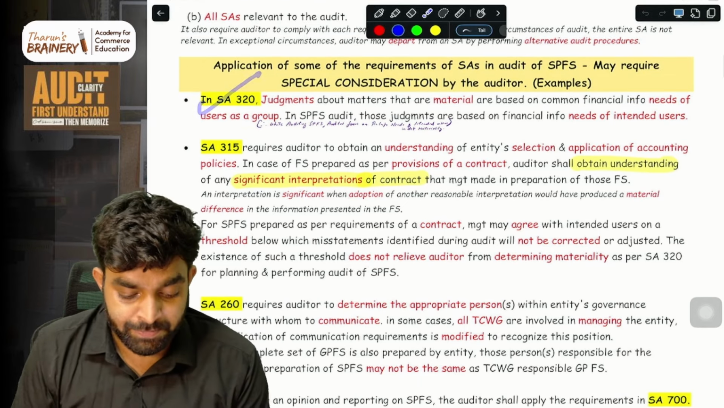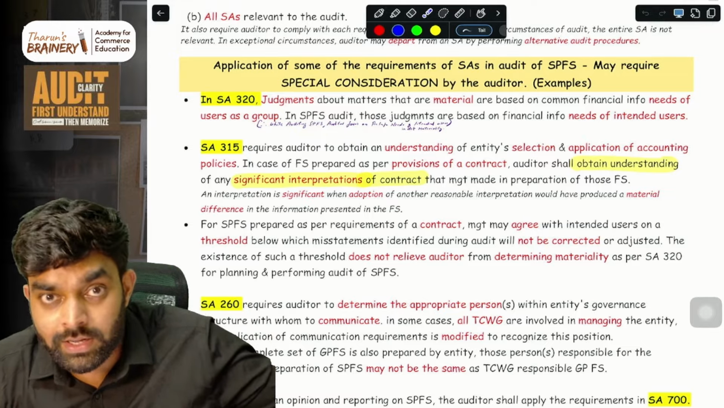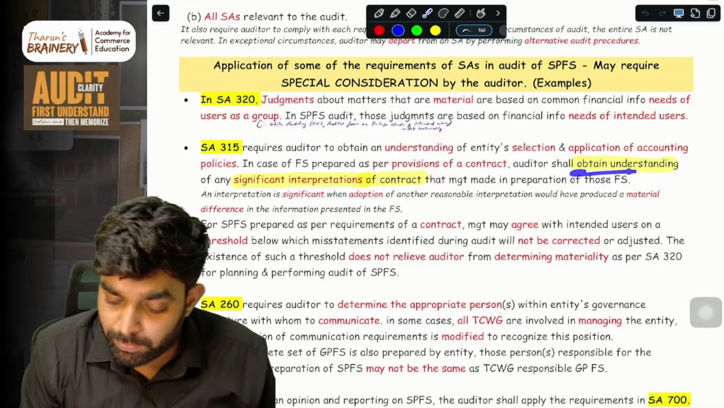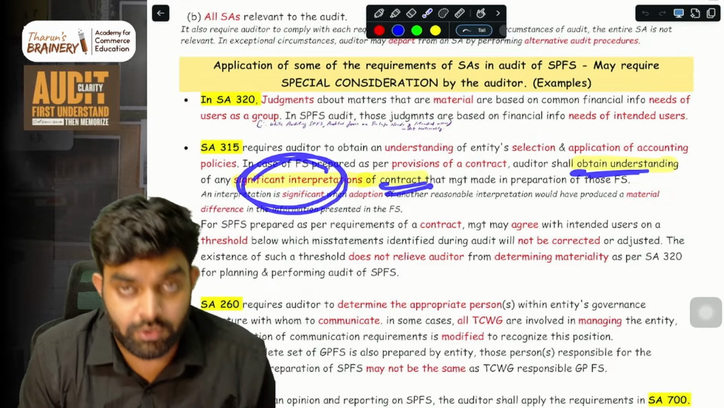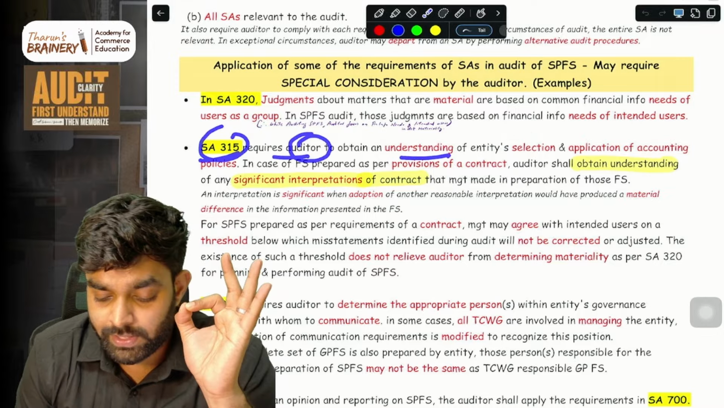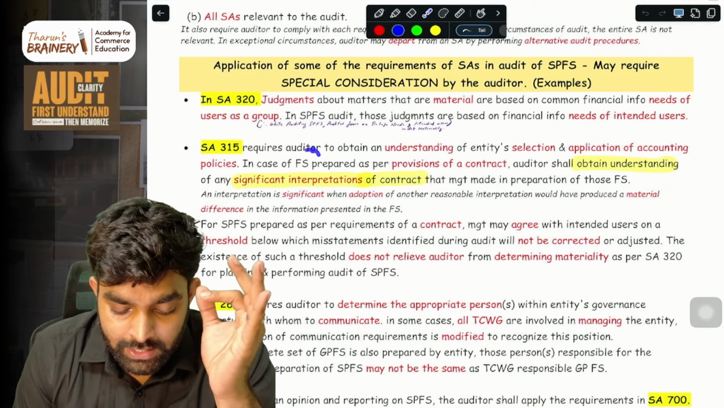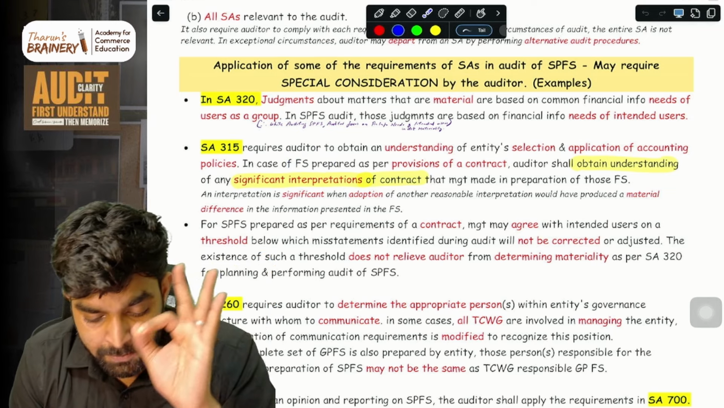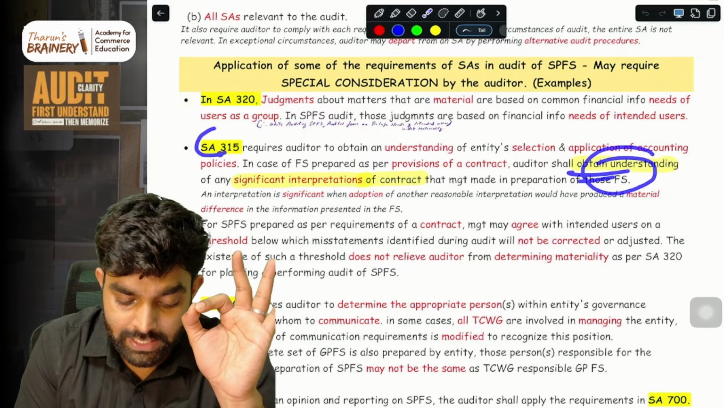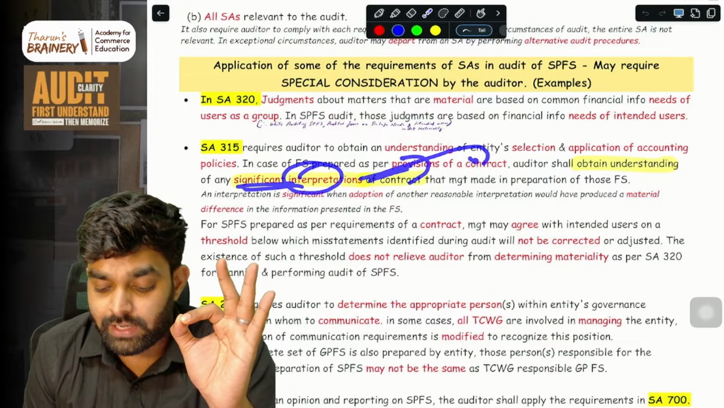Then determine the materiality. Then in SA 315, when you're obtaining an understanding of the entity and its environment, in a normal audit you'll understand the entity and the selection and application of accounting policies. But when you're auditing SPFS, you have to obtain an understanding of any significant interpretations of the contract. As per SA 315, the auditor is required to obtain an understanding of the application of accounting policies, just like in a normal audit. Here, if in SPFS the financial statement is prepared based on the provisions of a contract, then you also have to obtain an understanding of the significant interpretations of the contract.